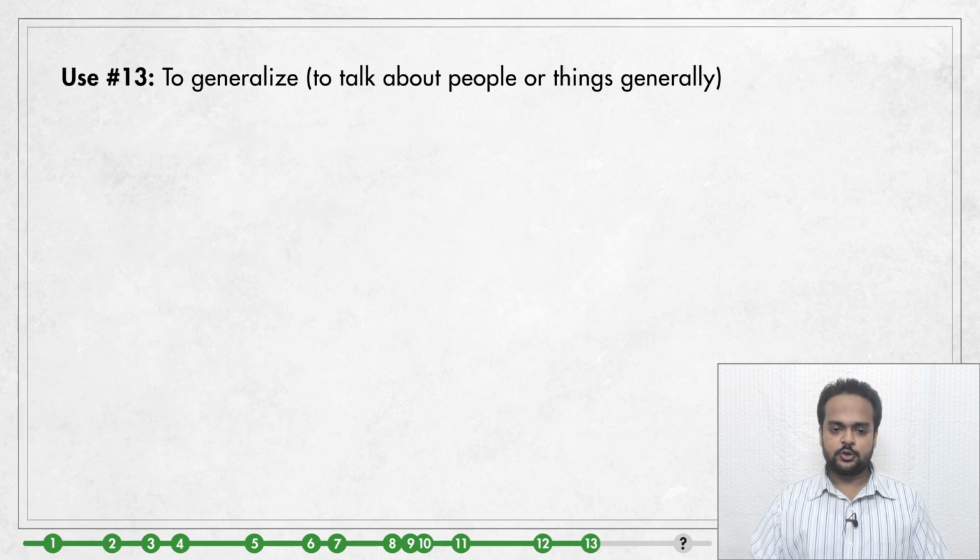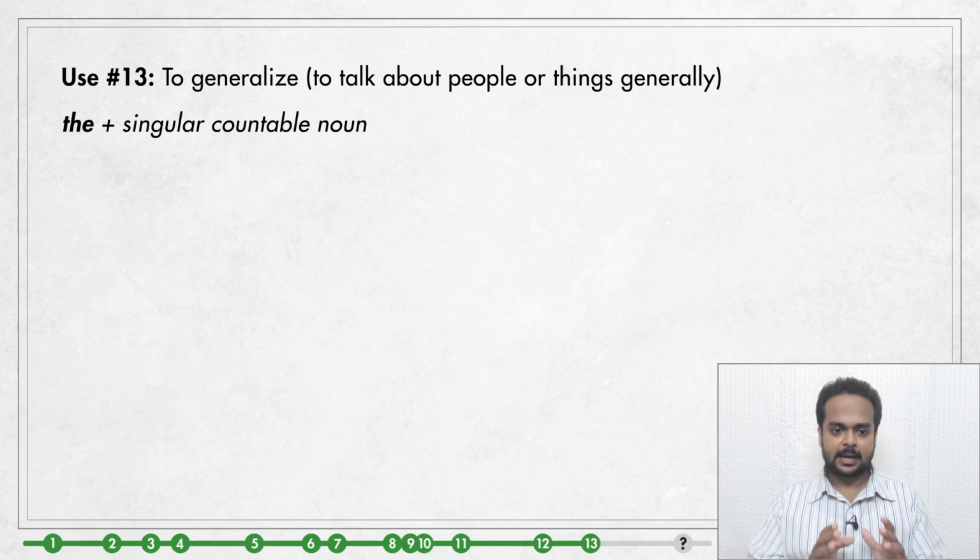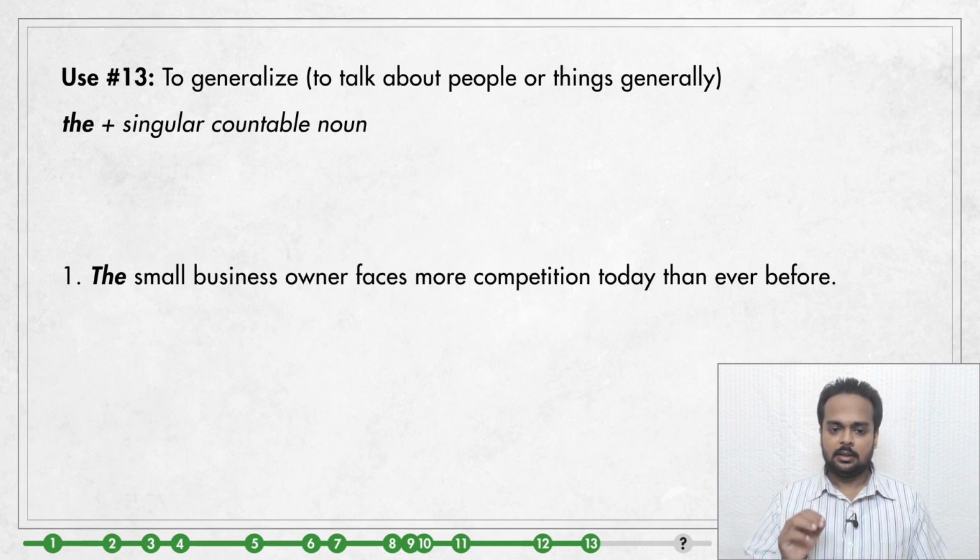All right, let's now turn to our final use of the. This is using the word the to generalize, meaning to refer to people or things generally. We normally do this with the plus a singular countable noun that represents a group. For example, the small business owner faces more competition today than ever before. Here, I'm not referring to a specific business owner, but small business owners generally.